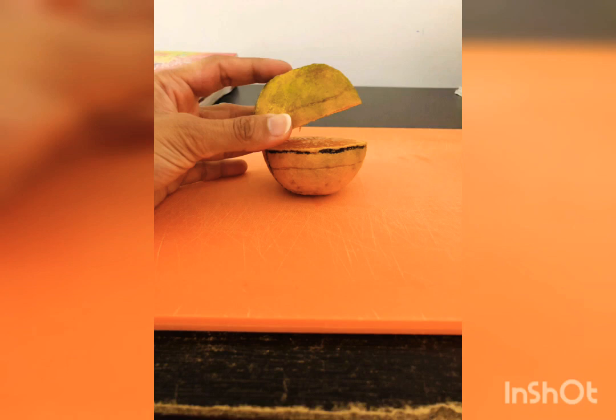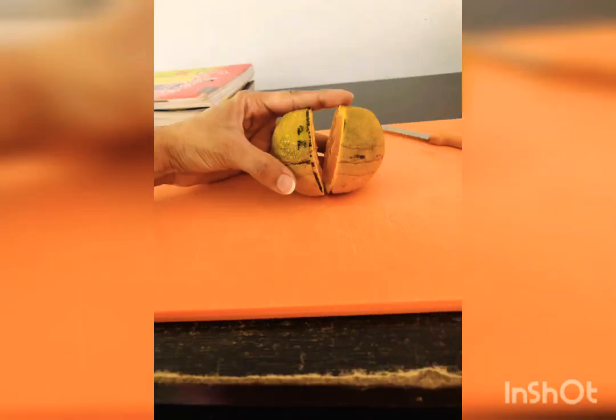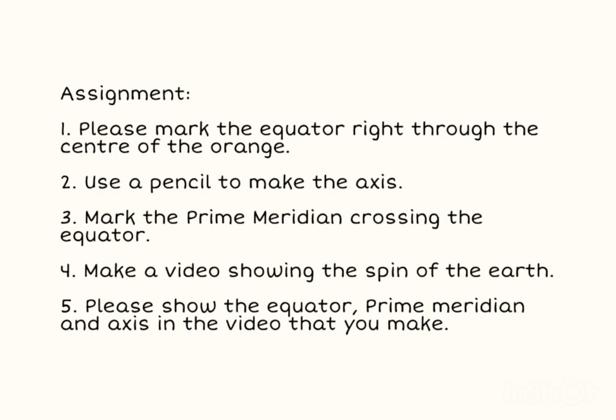After you have completed your activity, you can take your orange and cut it through the equator to see how the equator divides the earth into two equal halves, the northern hemisphere on the top and the southern hemisphere at the bottom. And when you cut through the prime meridian, you will see that the earth on the left is the western hemisphere and to the right is the eastern hemisphere. Western hemisphere on the left and eastern hemisphere on the right. This is your assignment.